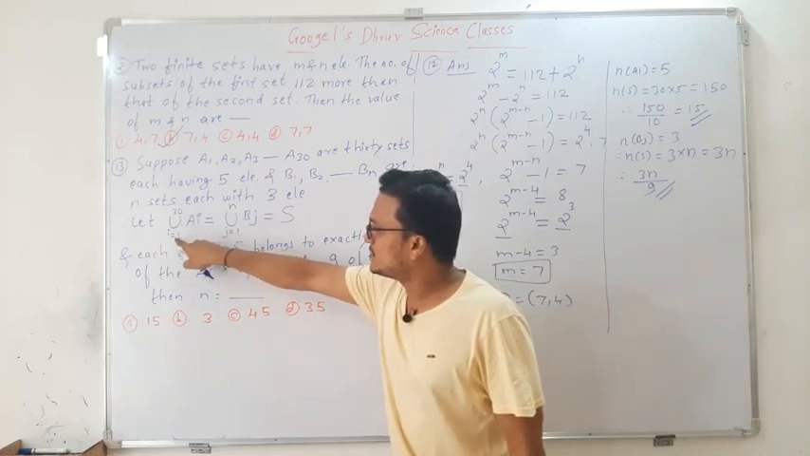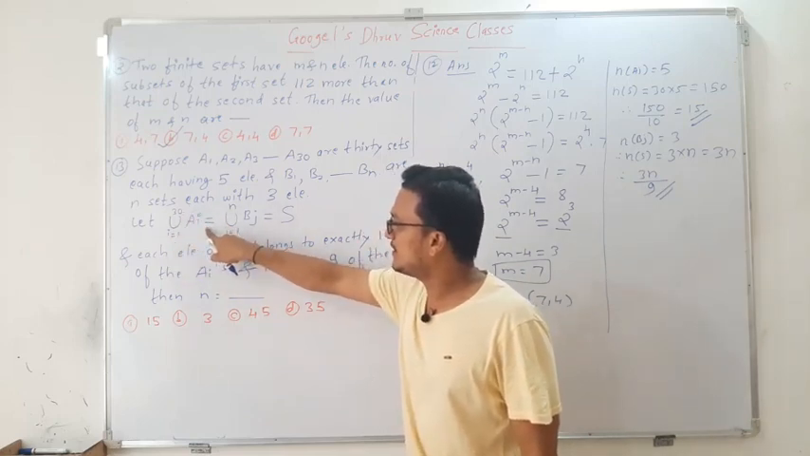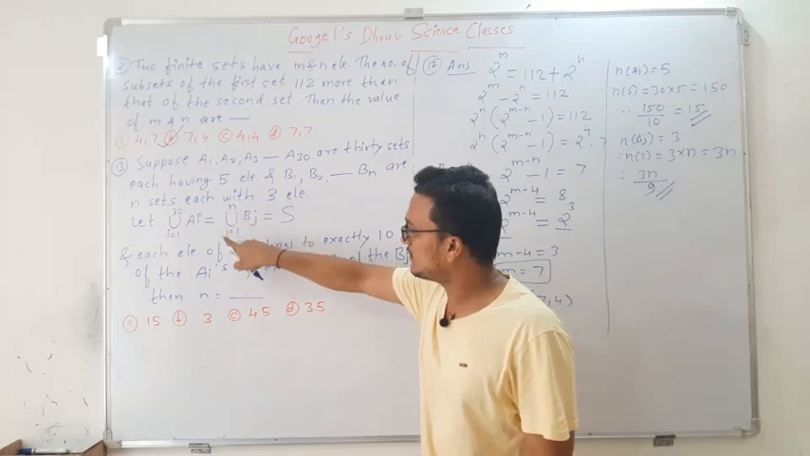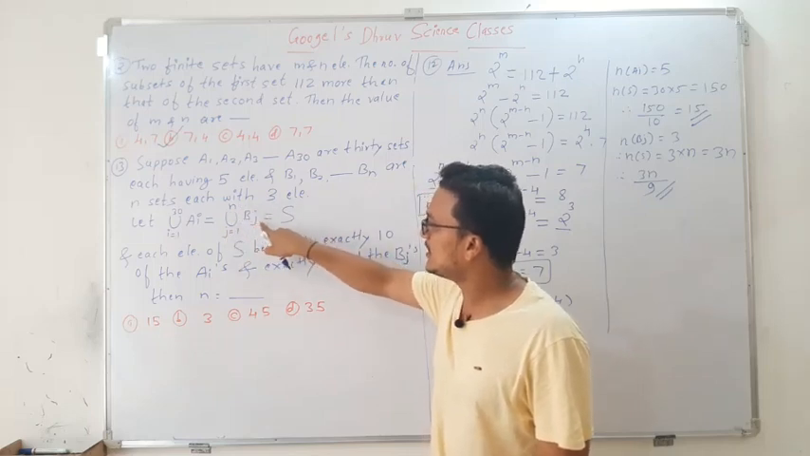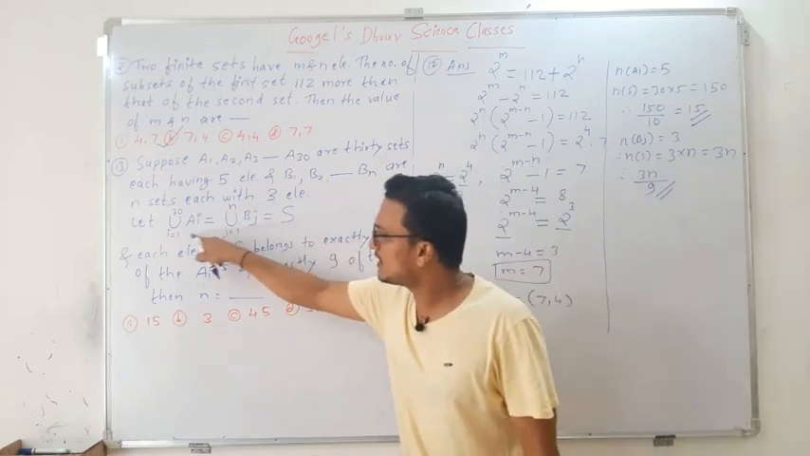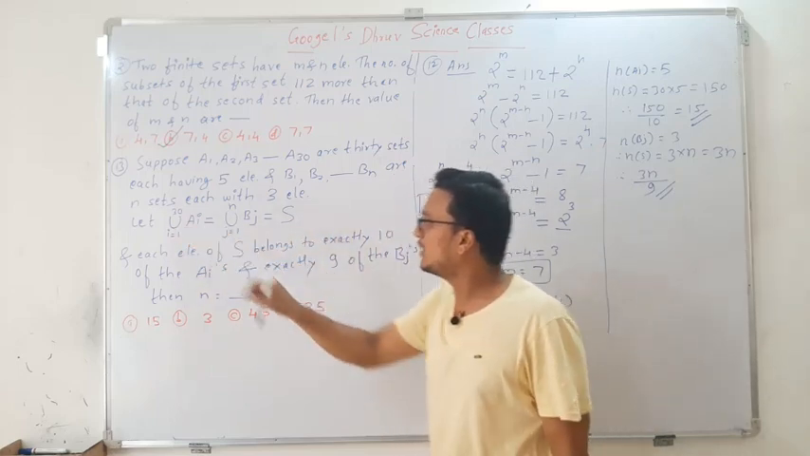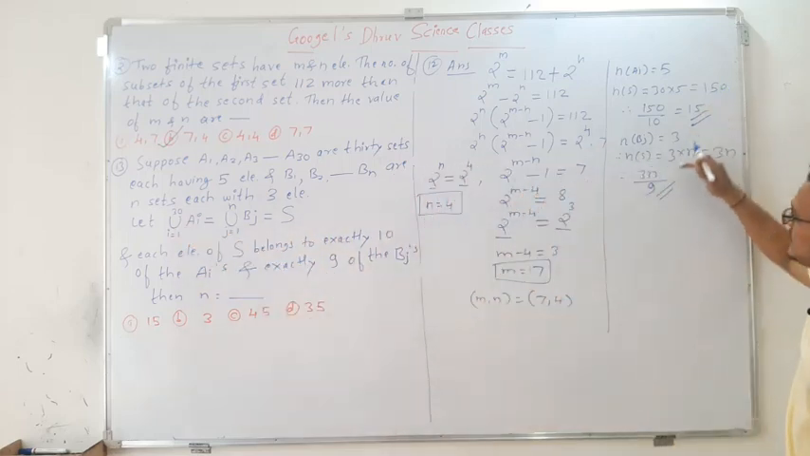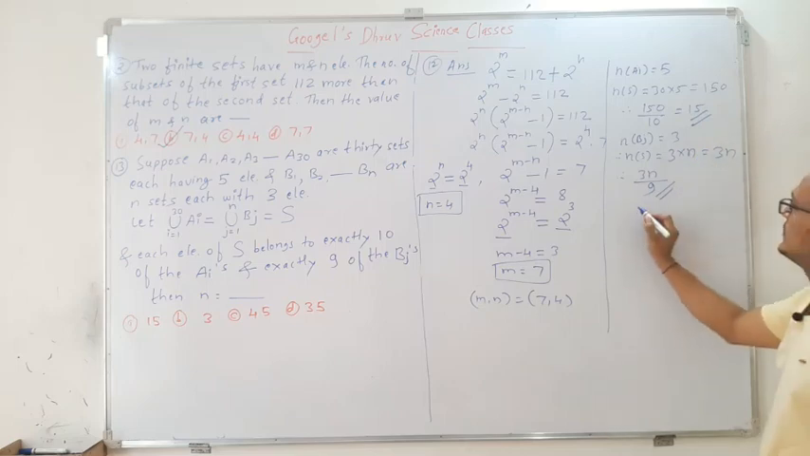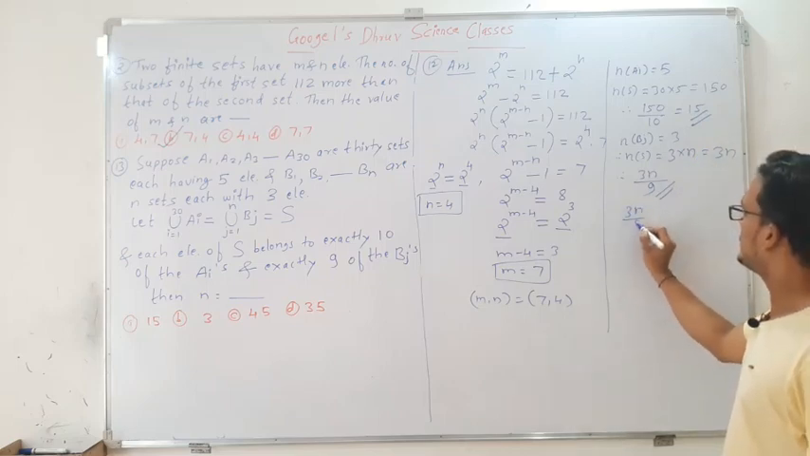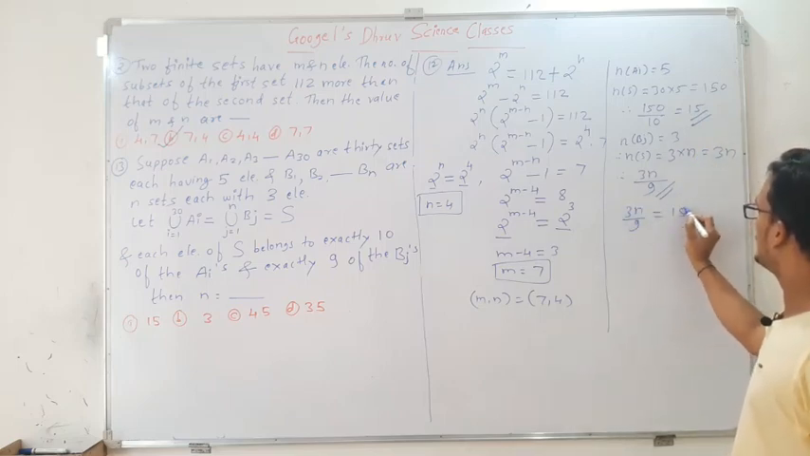For the bj's and ai's, the condition is that the union of i equals 1 to 30 of ai is equal to the union of j equals 1 to n of bj, which is equal to S. So what is the relation we are having? These are all equal. Therefore you have to equate this answer and this answer. So that is 3n divided by 9, which is equal to 15.